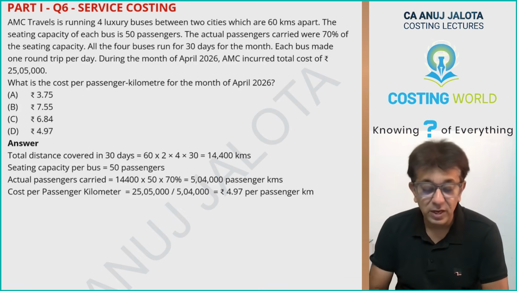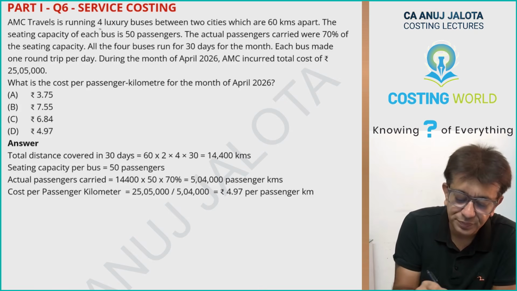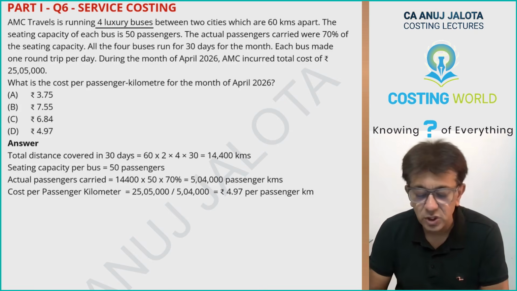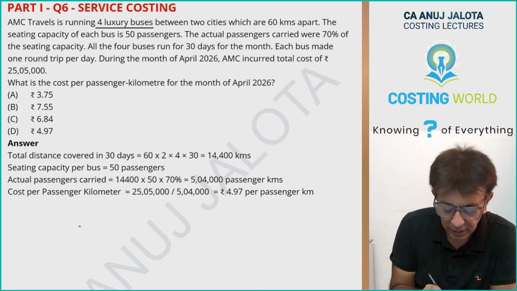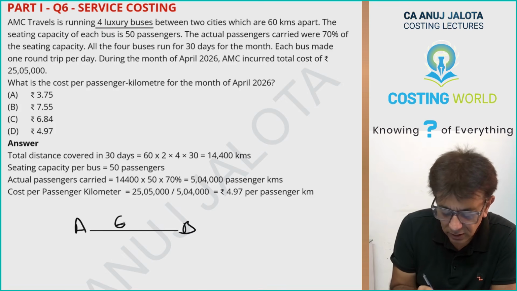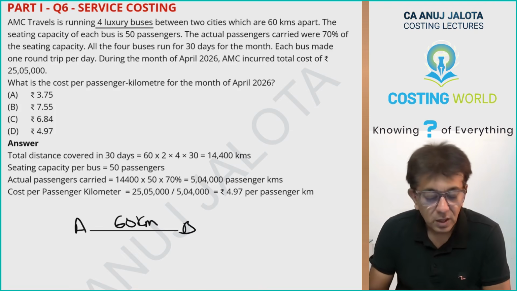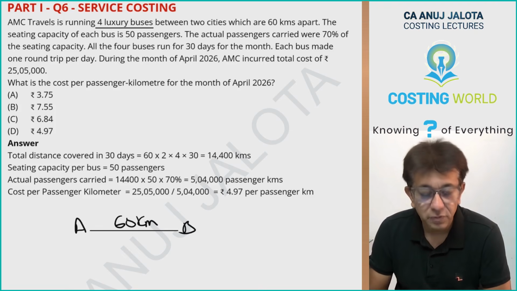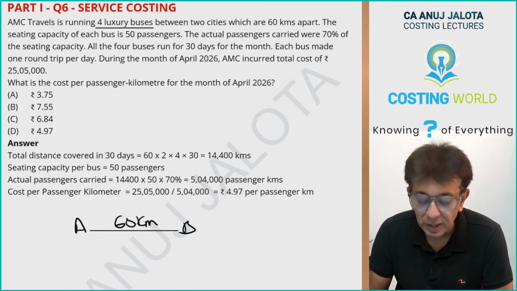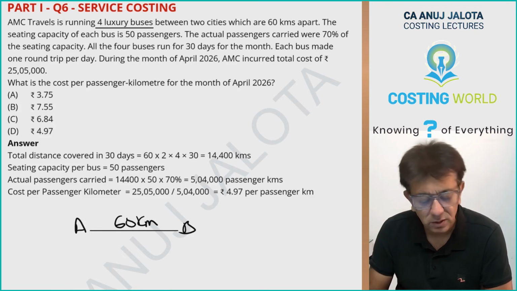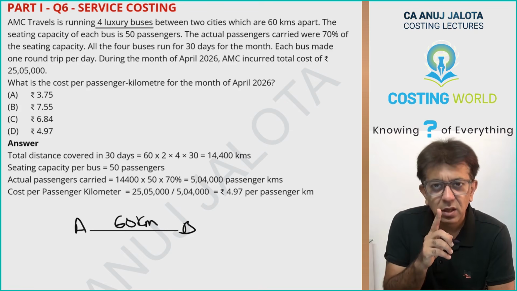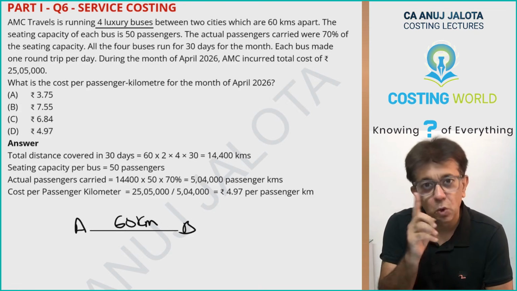AMC Travels is running 4 luxury buses between 2 cities which are 60 kilometers apart, so from A to B is 60 kilometers. The seating capacity of each bus is 50 passengers. The actual passengers carried were 70% of the seating capacity, both going and coming.